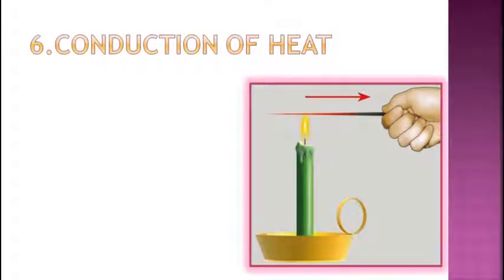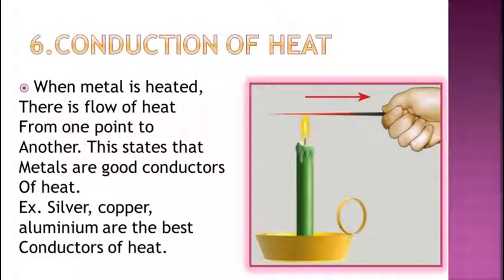Second, sixth physical property of metal is the conduction of heat. So students, when metal is heated, there is a flow of heat from one point to another. This states that metals are good conductors of heat. Examples: silver, copper, aluminium are the best conductors of heat.